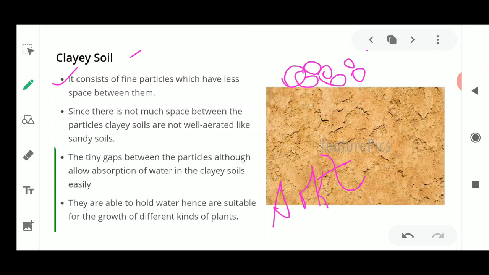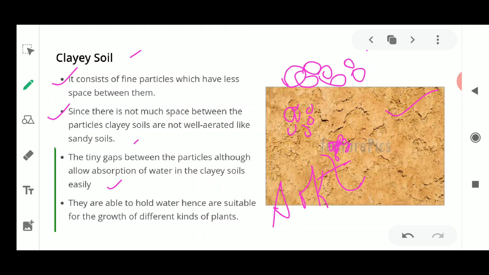Why does it have a soft, fine texture? Because the particles are very, very small, tiny ones. These smaller particles are not well aerated, as the particles are already joined to each other. As you can see in this diagram of clay soil, each and every particle is joined to the others. When it is joined, it has very little space for water and air to be absorbed. Since there is not much space between the particles of clay soil, and they are not well aerated like sandy soil, these tiny gaps between the particles allow absorption of water in the clay soil.